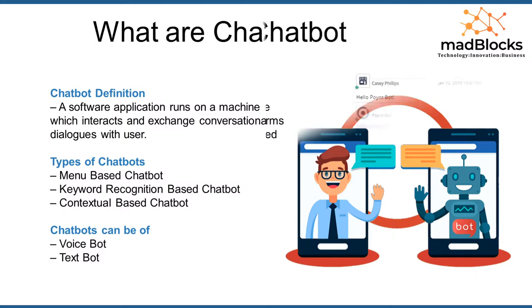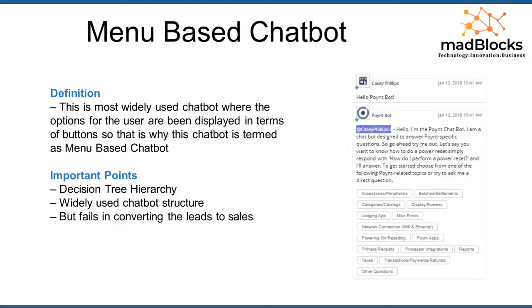Broadly talking about the menu based chatbot, here I have represented a picture of the basic one. This is a basic chatbot where you have a menu displayed with different types of buttons. For example, if you say hello, then immediately it says hello, I am the point chatbot.